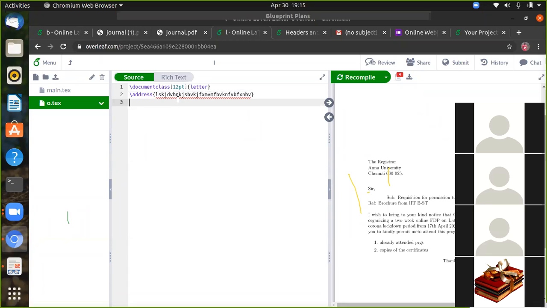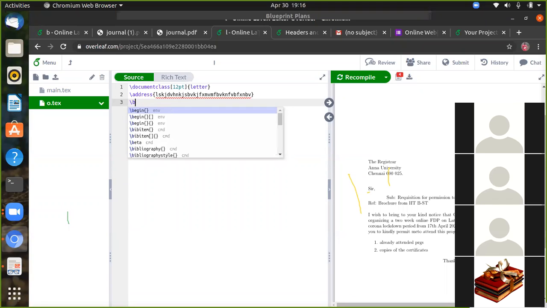Okay, so address. After followed by address, you can give the begin letter.